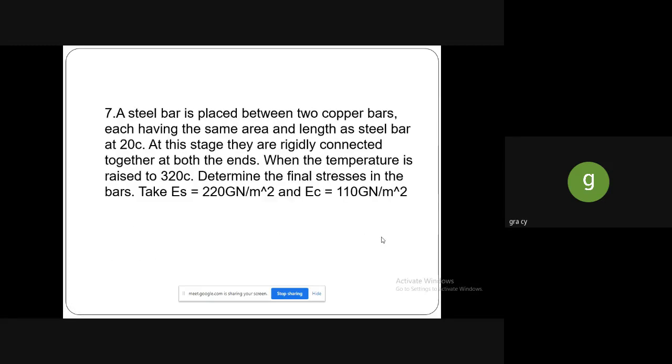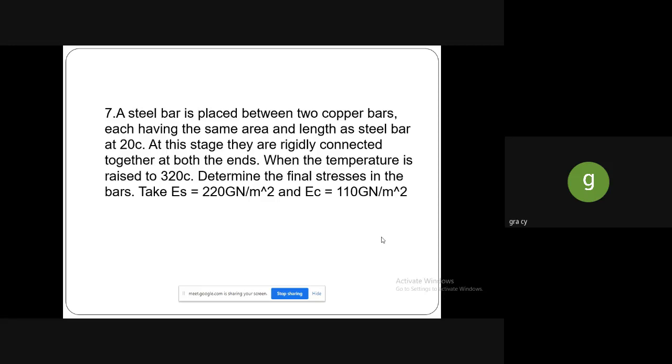So next, we are going to see the composite bars. Composite bars are nothing but a combination of two materials. We will call it composite bars. A steel bar is placed between two copper bars, each having the same area and length as the steel bar, at 20 degrees Celsius.